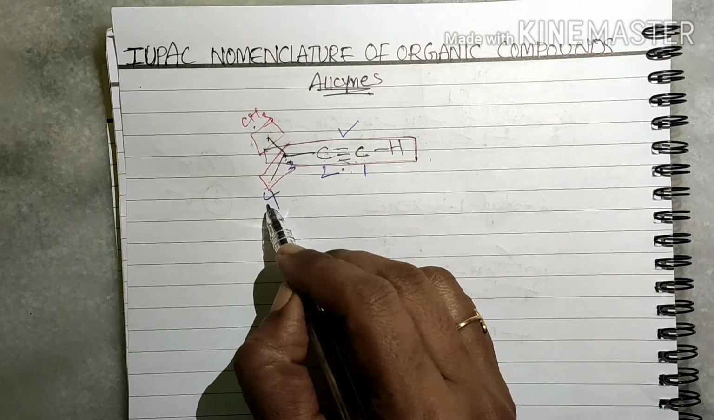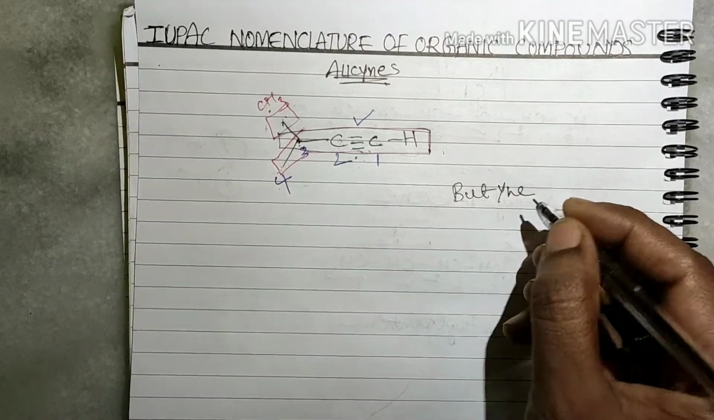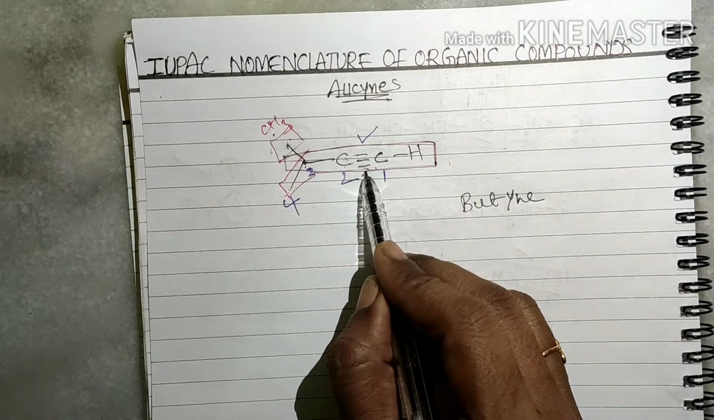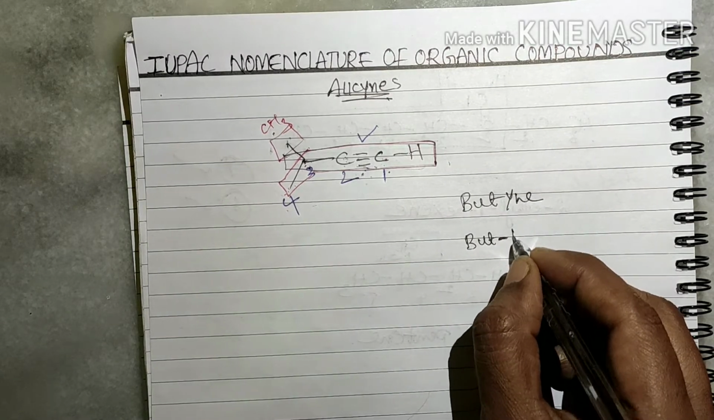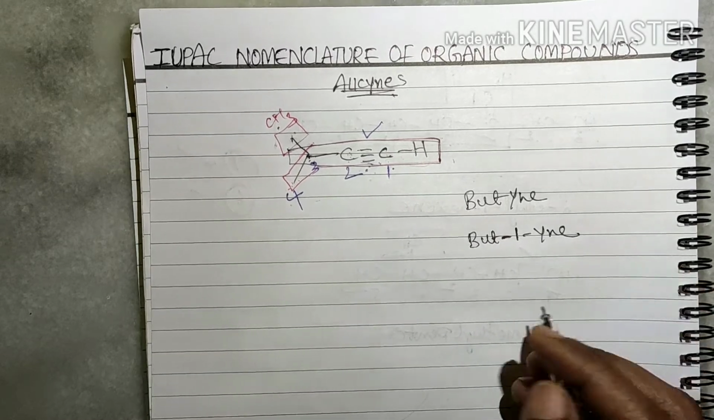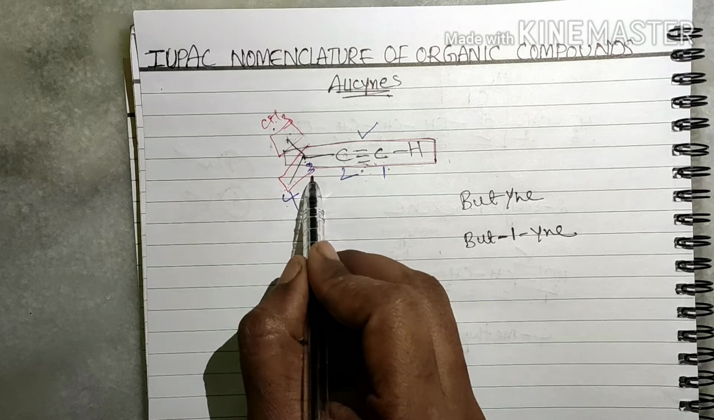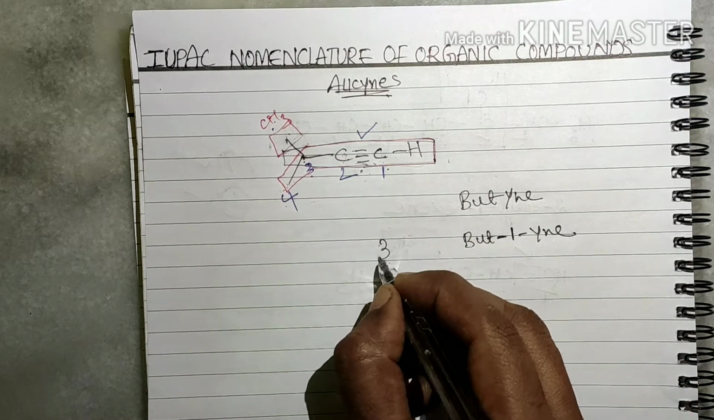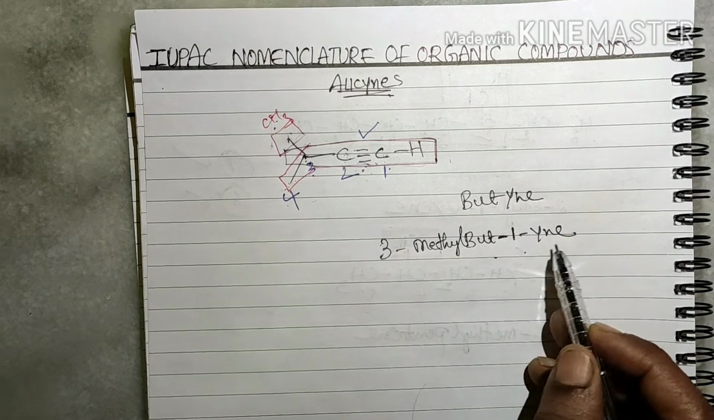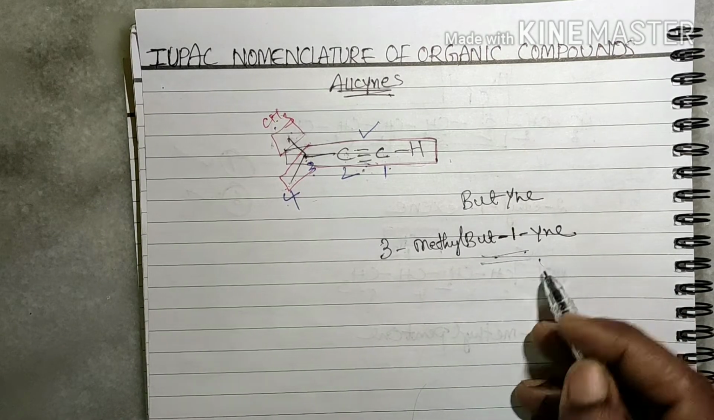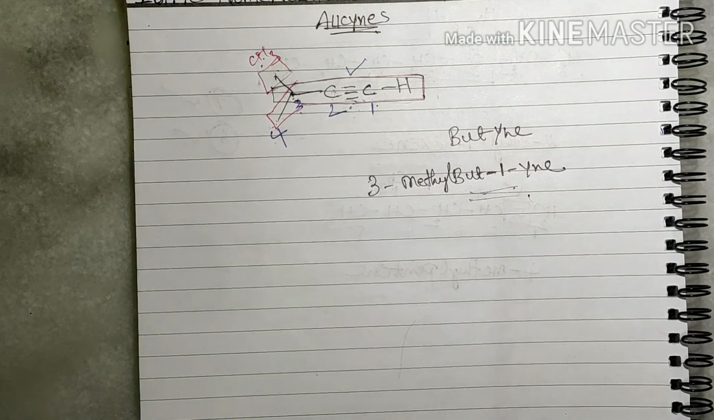1, 2, 3, 4 carbons are there, so but, and the triple bond is there, so ine. In which position is the triple bond? First position. So but-1-ine. What about this substituent? Methyl group. Which position is it in? Third position. So 3-methylbut-1-ine. This is the name for this compound, right? Now we'll go for another example.